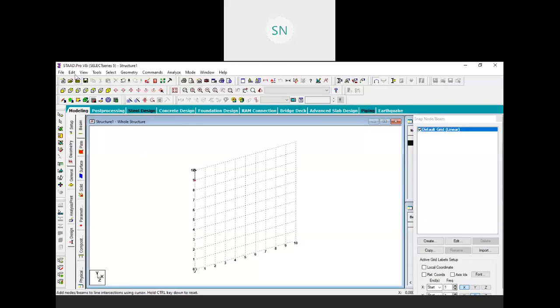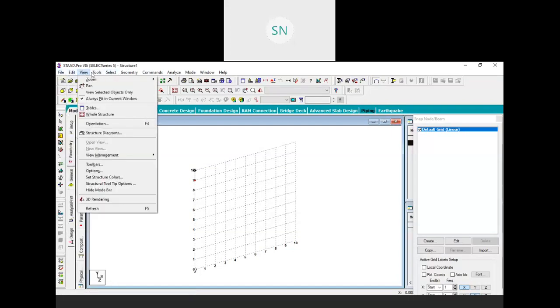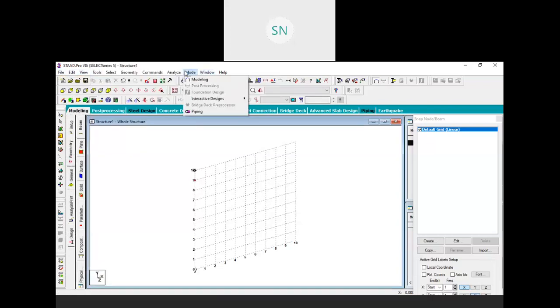On the top we have the name of our software, then the file name, and also we have a menu bar over here. See, we have file, edit, view, insert, tools, geometry. So everything you will find from this menu bar, right? But also we have toolbars over here. These are the individual toolbars.